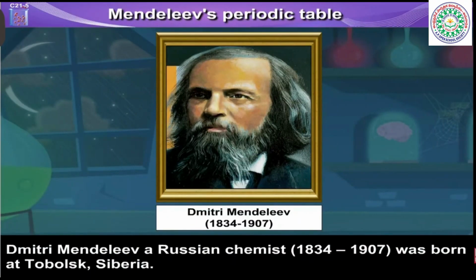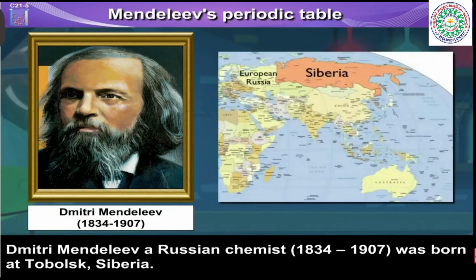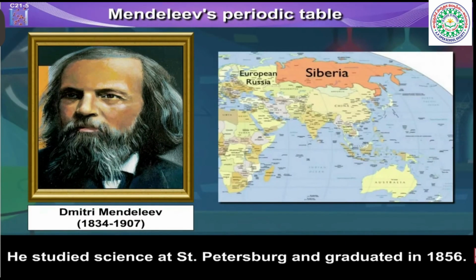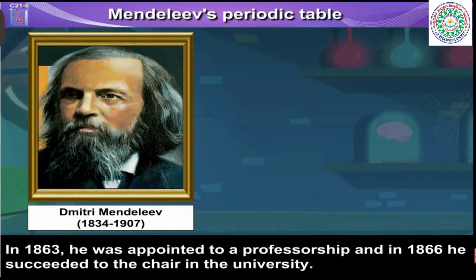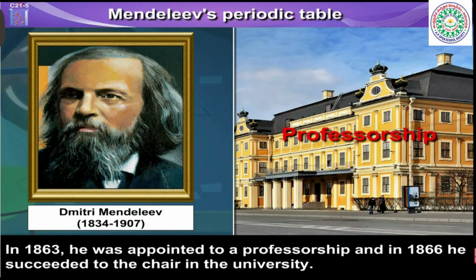1834 to 1907, was born at Tobolsk, Siberia. He studied science at St. Petersburg and graduated in 1856. In 1863, he was appointed to a professorship, and in 1866, he succeeded to the chair in the university.